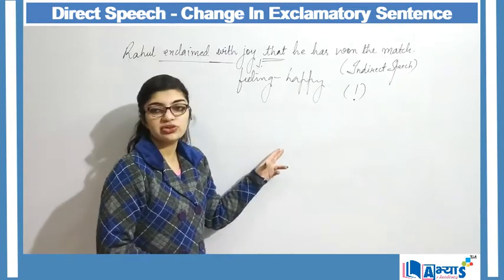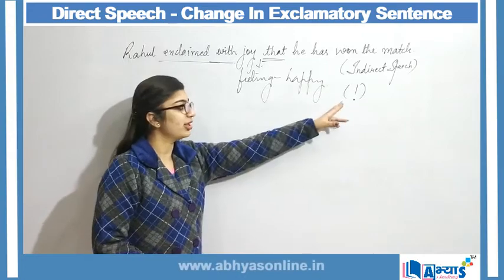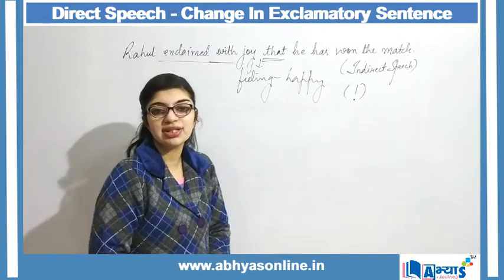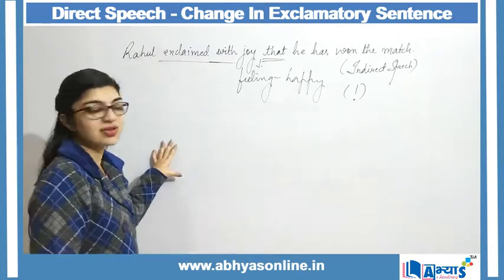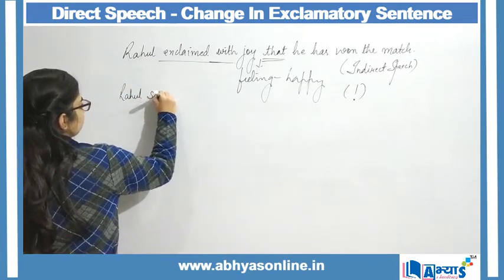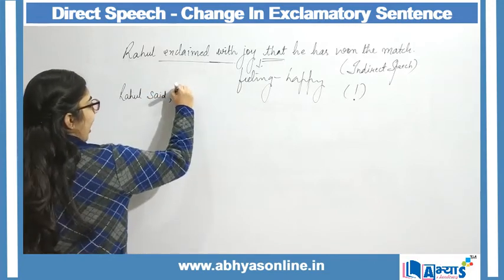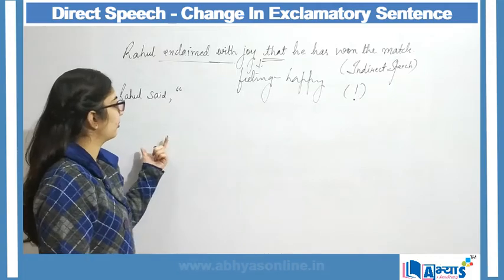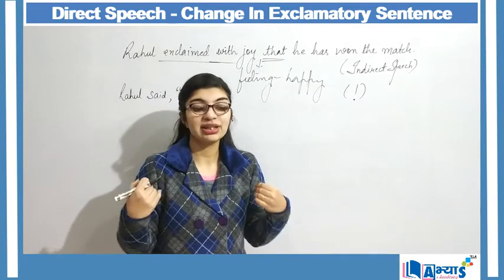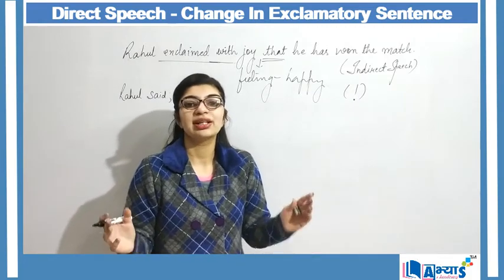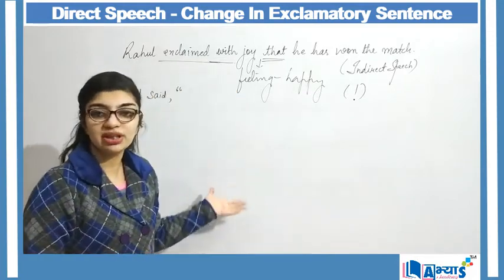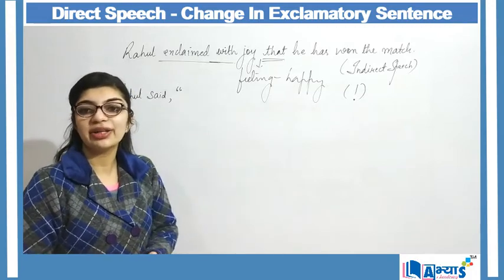So, for conversion to direct speech, we will remove the full stop and we will make our sentence an exclamatory sentence. So, when I change into an exclamatory sentence, I will say Rahul said, comma, and inverted commas begin. Why do we begin our inverted commas? Because the statement which is made by a person is a clear statement without any modification. That statement will always be within inverted commas, and any statement which is within inverted commas is referred to as a direct speech.